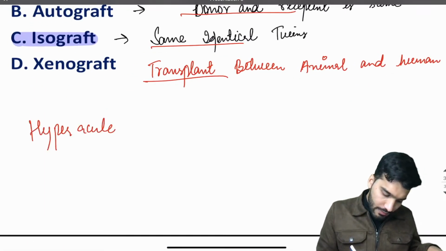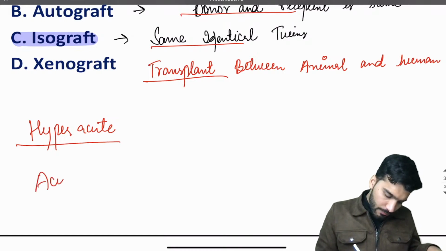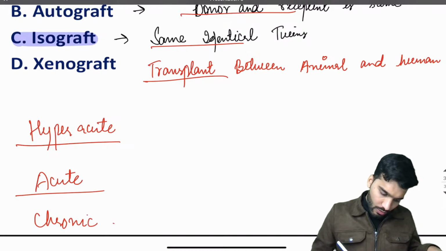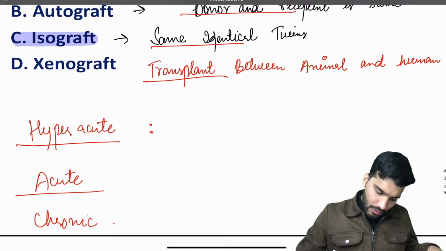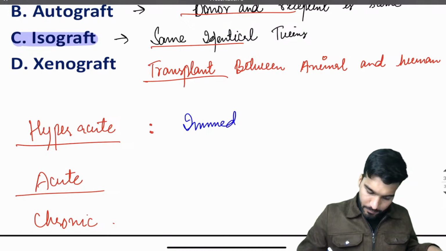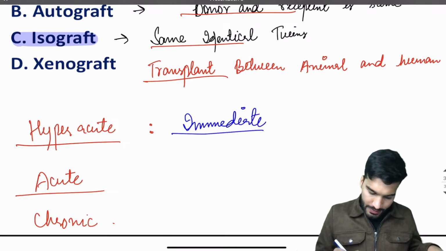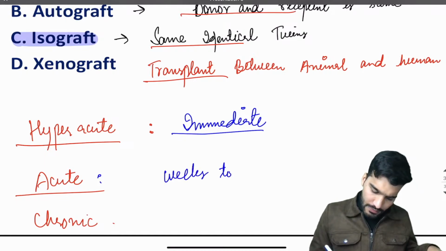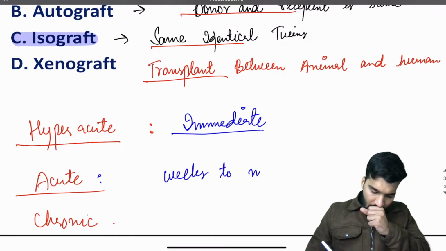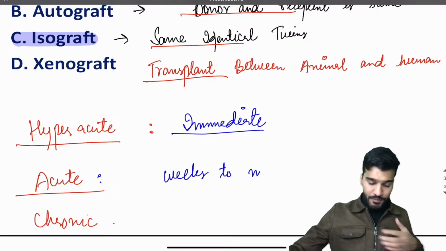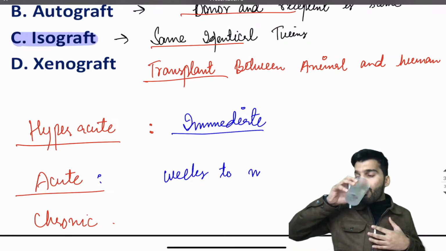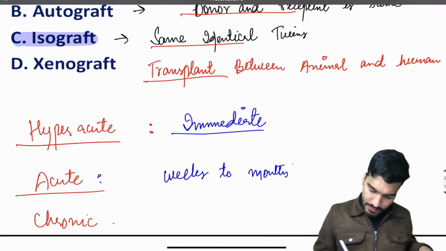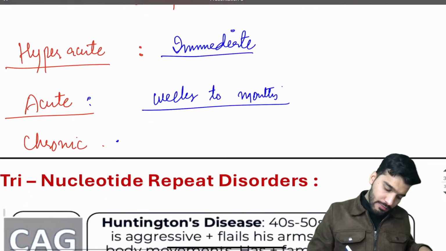यह भी क्वेश्चन पूछा है सर. We have hyperacute, acute, and chronic. हाइपरएक्यूट कब होता है सर? Onset is immediate. Acute goes to weeks to months. And chronic is months to years.